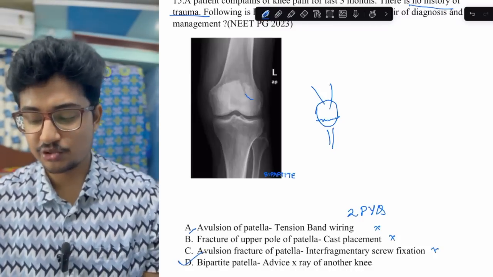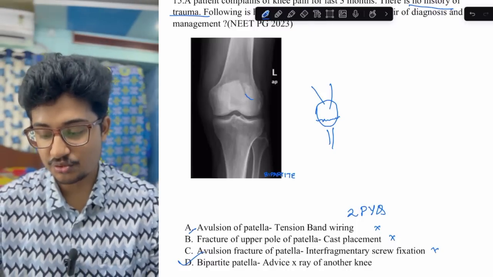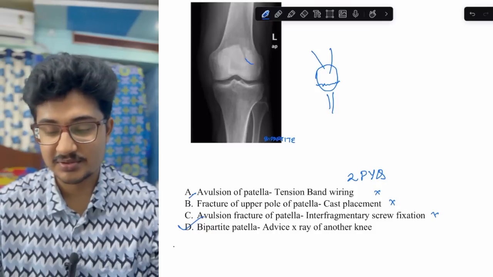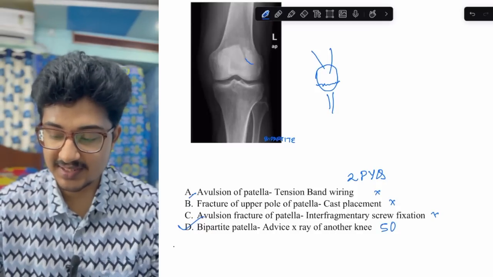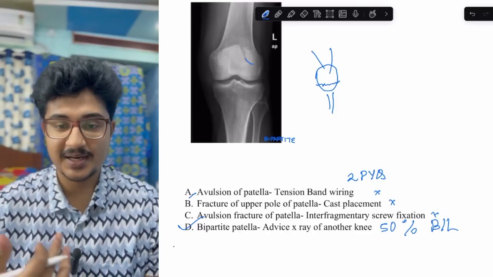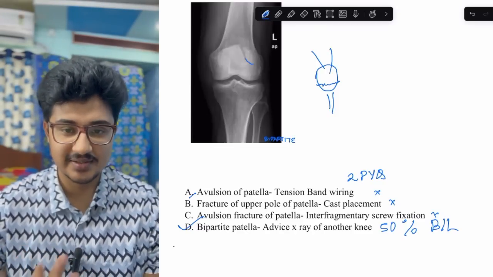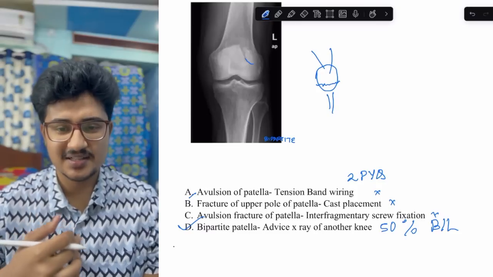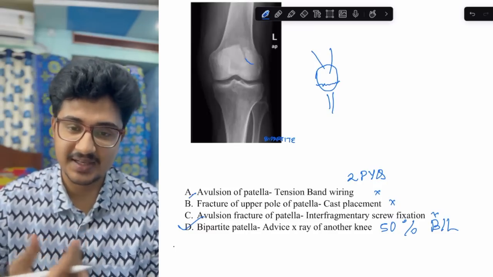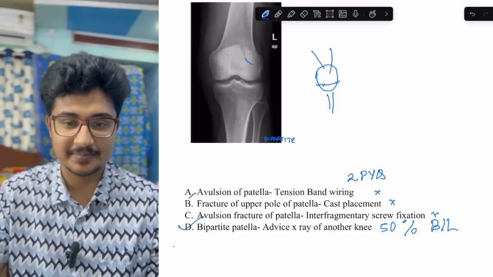It is mostly a congenital defect, so you advise an x-ray of the other knee because in 50% of the cases it is bilateral. It is mostly asymptomatic, and if there are symptoms, it is mild pain only. It doesn't require much management.